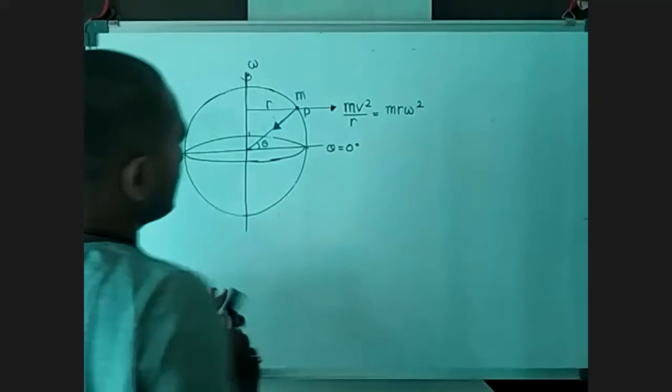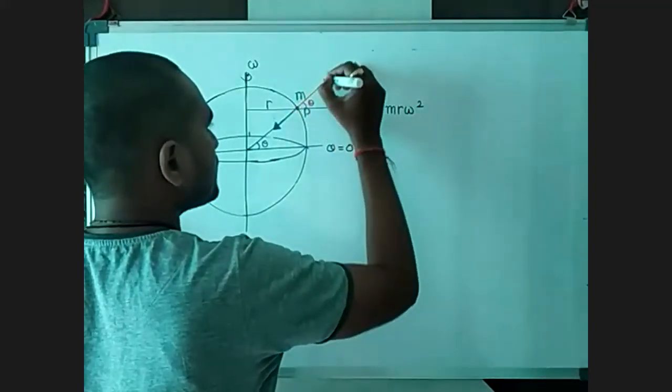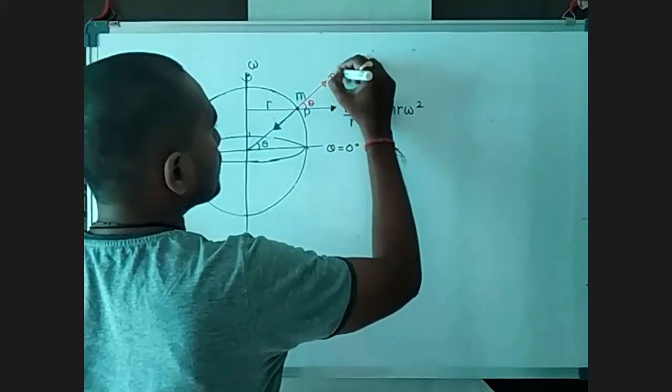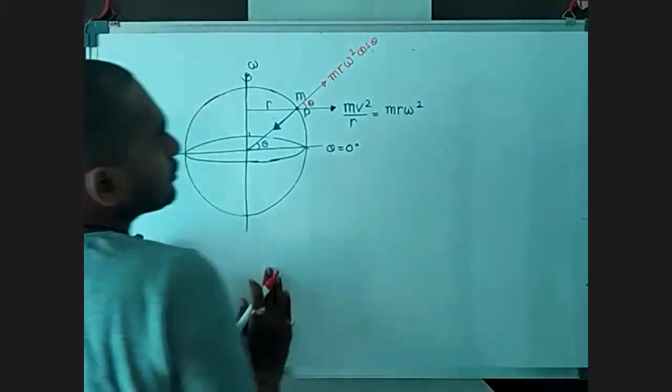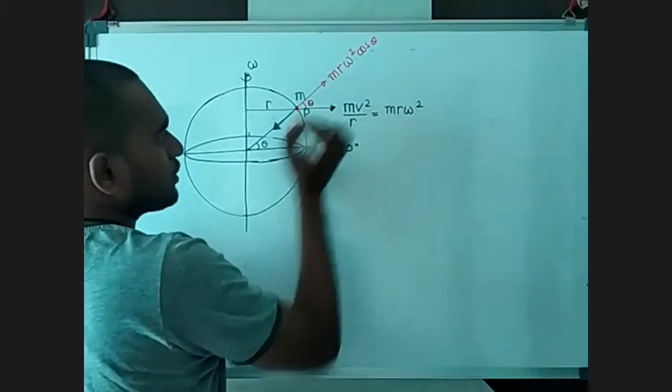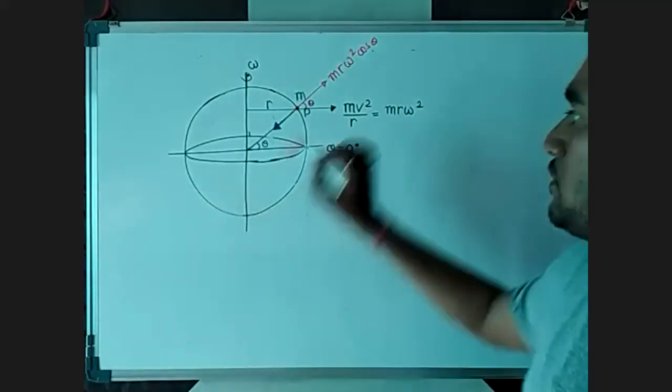Okay. Now, if I take the adjacent component of this force, it will be mr omega square cos theta. So any object which is on the surface of the earth experiences these two types of forces.